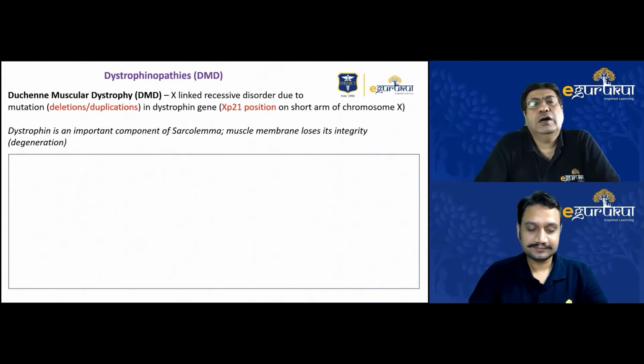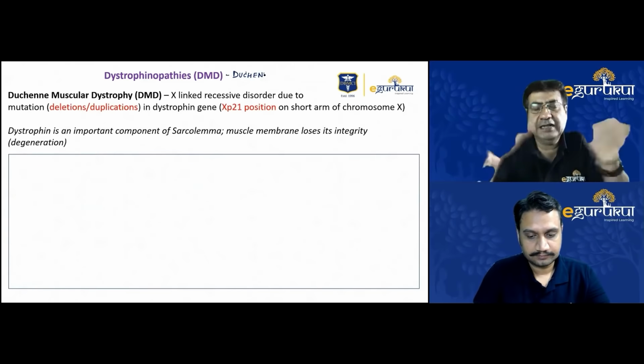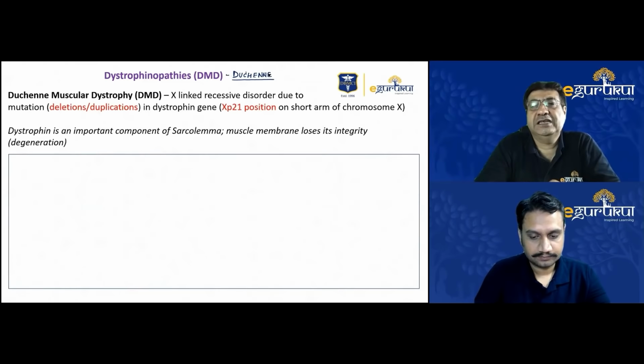Okay, so our case was a case of Duchenne's muscle dystrophy. It's a type of dystrophinopathy. So just a few words about Duchenne's muscle dystrophy and dystrophinopathy. Dystrophinopathies, as I told you, is primarily an abnormality in the dystrophin gene, which codes for the dystrophin protein. Therefore, both types of disorders under this broad umbrella term will be affecting the dystrophin gene.